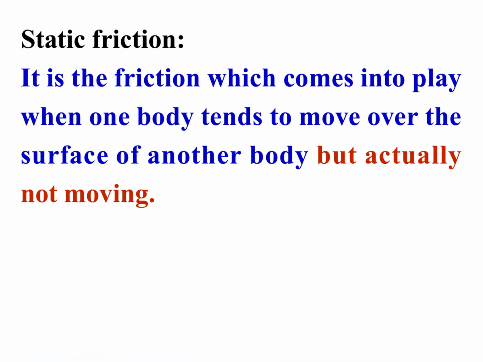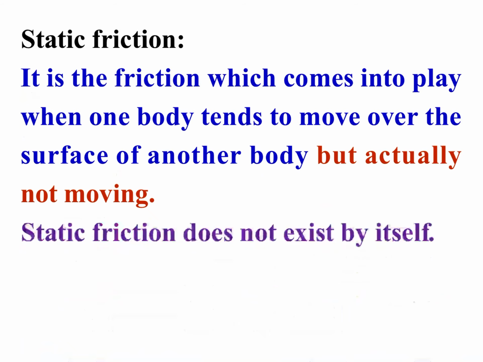Static friction. It is the friction which comes into play when one body tends to move over the surface of another body but actually not moving. Static friction does not exist by itself. Static means at rest. When a body is trying to move but actually not moving, at that time the opposing force which stops the body from moving is called static friction.